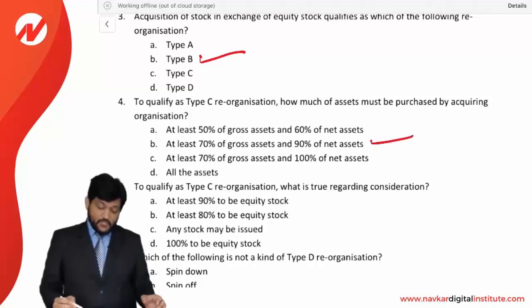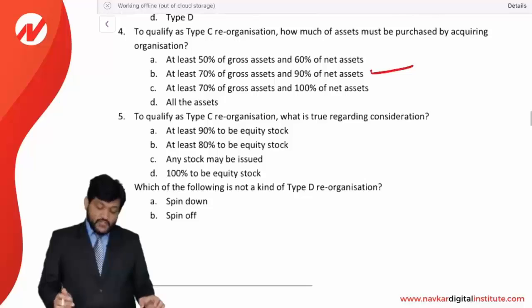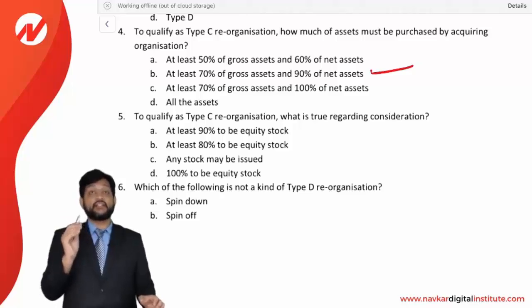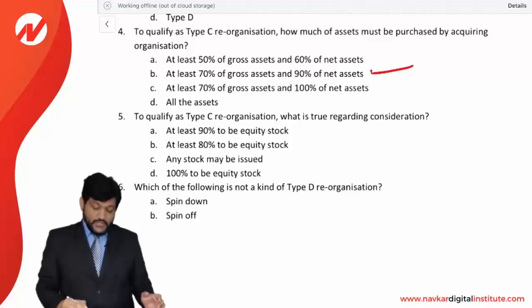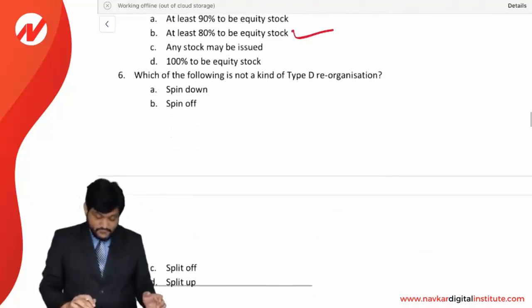Answer is B option. To qualify as a type C reorganization, what is true regarding consideration? At least 80% consideration has to be in the form of equity, remaining can be both. So at least 80% to be equity consideration. Option B is the correct answer.